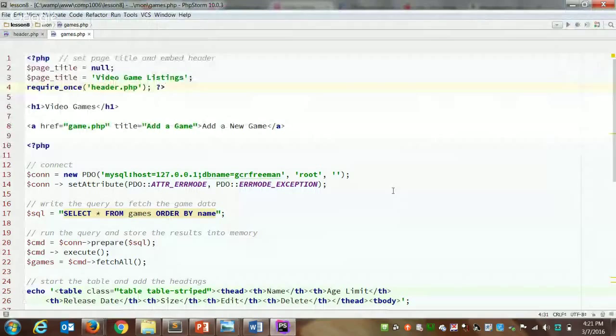We want to do the same thing on our add edit page, the page we called game.php.